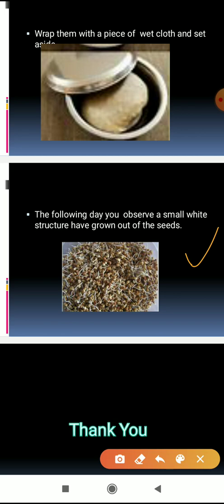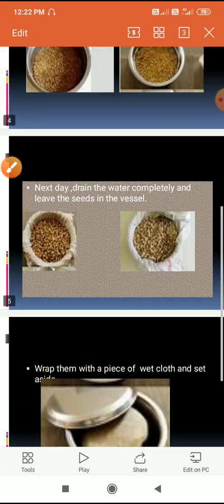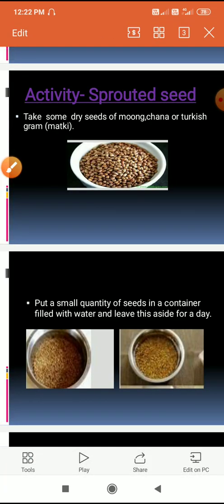The next day if you see, the seeds have sprouted, and after washing these sprouted seeds you can eat them. Means they can also be boiled, and adding some spices we get a tasty snack to eat. Means in this way we get sprouted seeds from dry seeds. Understood students?